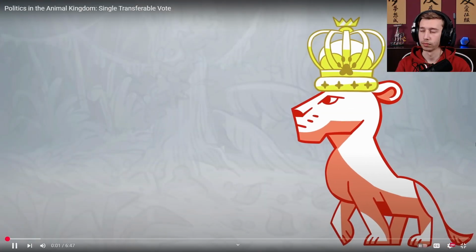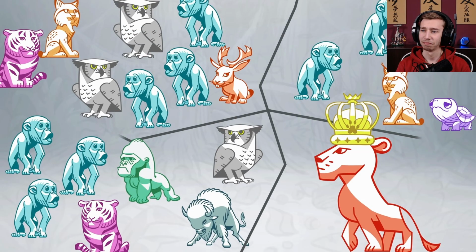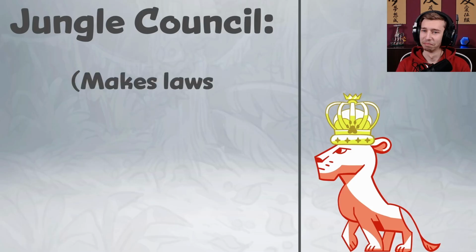Queen Lion is looking to make the elections in her animal kingdom more fair. Currently, she divides her citizens into ranges, each of which selects one representative to go to the Jungle Council, which makes laws for the kingdom.